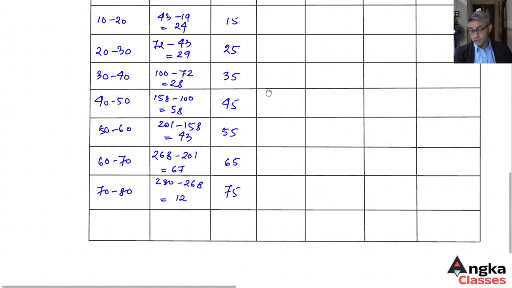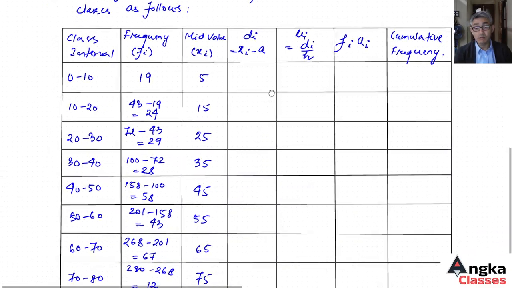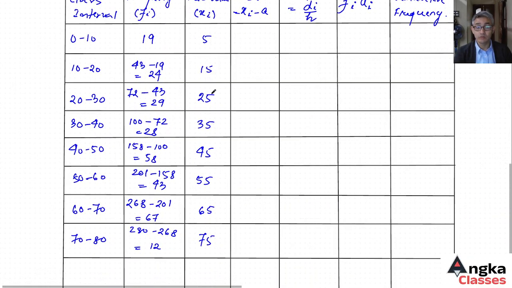Now for the assumed mean, we can either take 35 or 45.